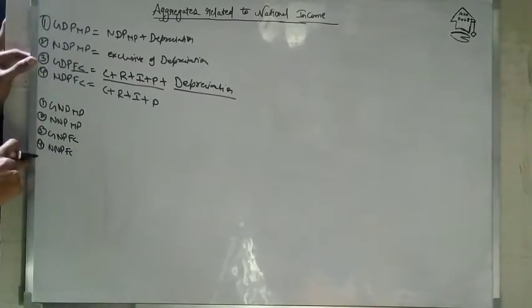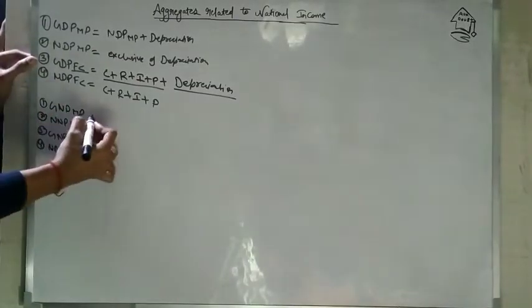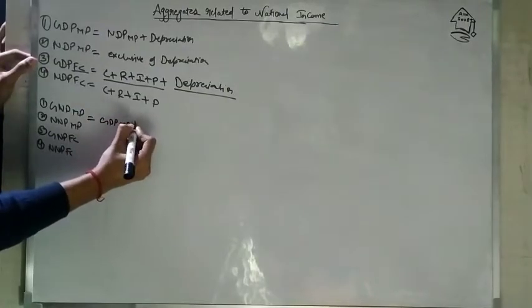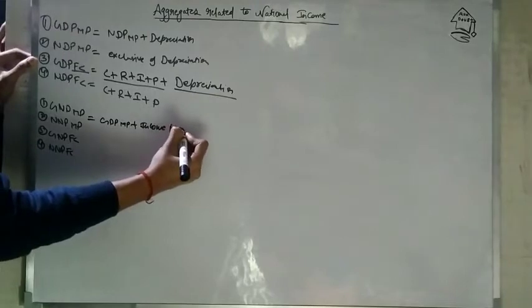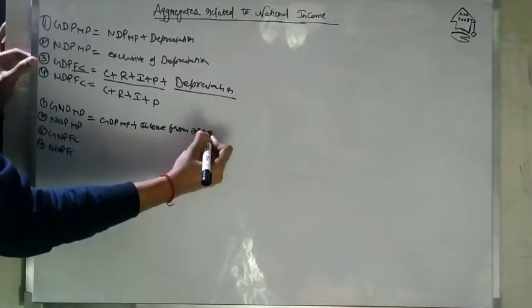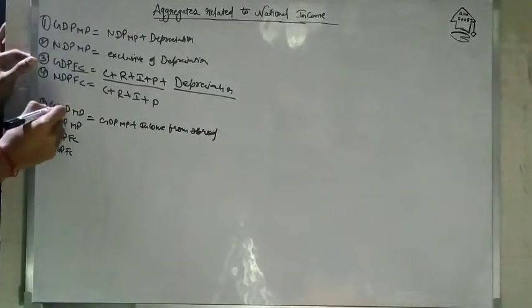Now we will do national product. What do you mean by GNP at market price? GNP at market price means gross national product at market price. When you have to find the GNP at market price, you will add GDP at market price plus income from abroad.